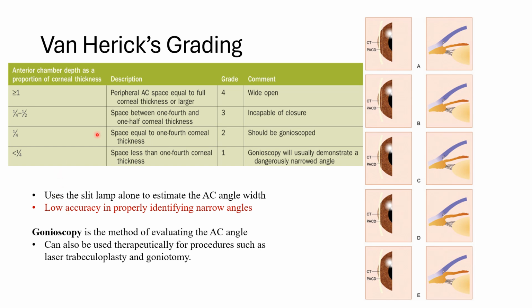But this van Herick grading has a low accuracy in properly identifying narrow angles. They can be missed. So gonioscopy is considered to be the best method to evaluate the anterior chamber angle. Not only that, it can also be used therapeutically for procedures such as laser trabeculoplasty and goniotomy.